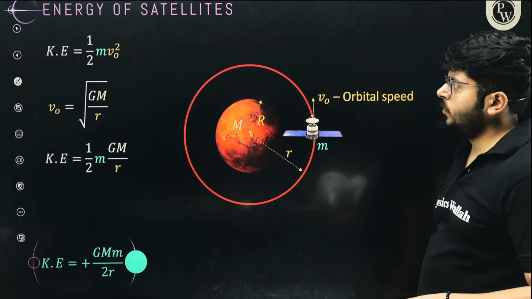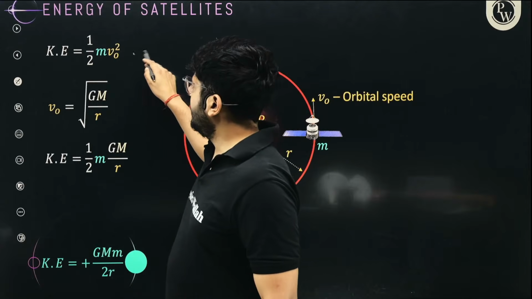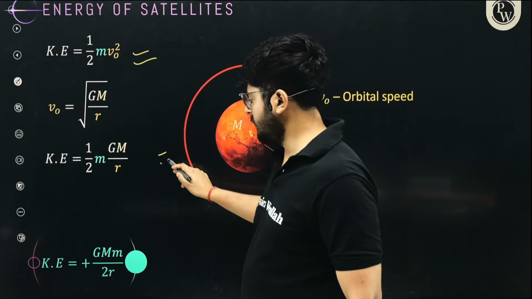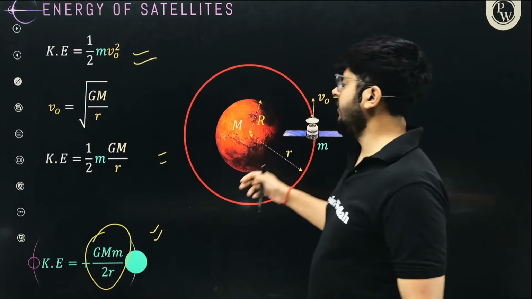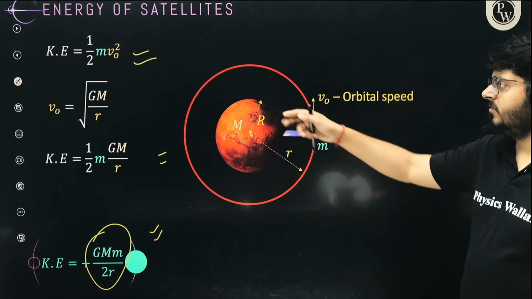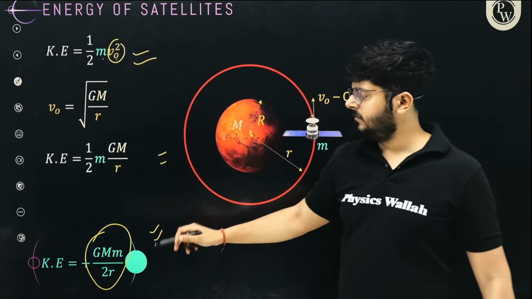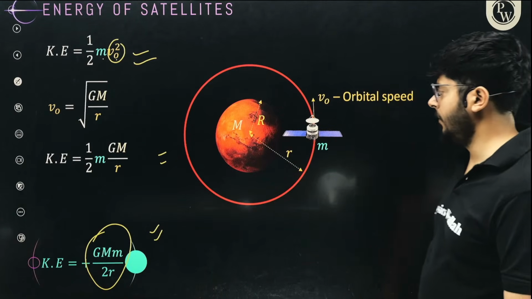Energy of the satellite. Any satellite has two energies, kinetic and potential. While it is moving with velocity v naught, it has kinetic energy GMm upon 2r. It is positive, because mass is positive and velocity is squared, so everything is positive. So this much positive energy it has, GMm upon 2r.